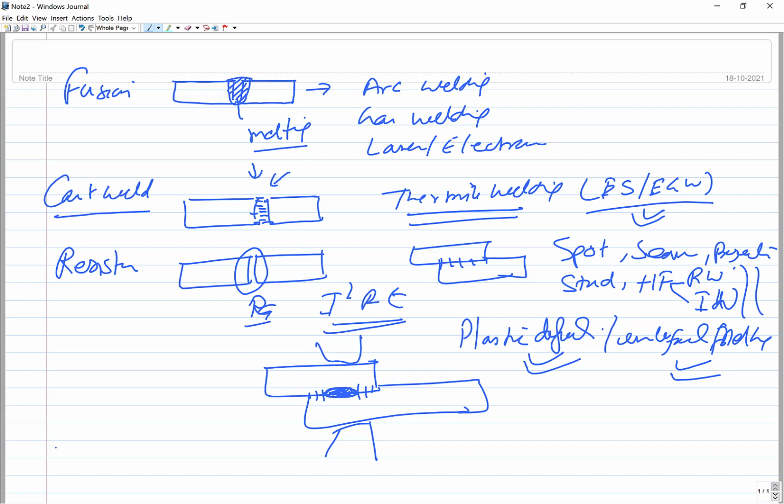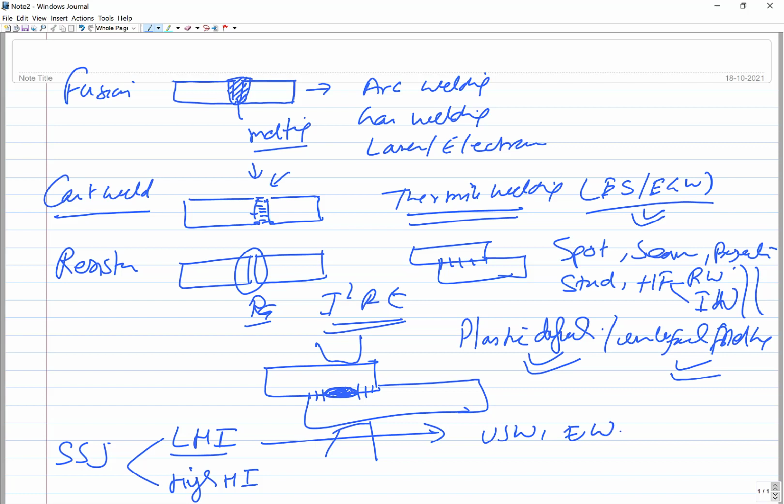In case of the solid state joining, you see there are two broad categories. One is the low heat input process, and another is a high heat input process. In the low heat input process, the temperature rise is very negligible, like in case of ultrasonic welding or explosive welding or cold welding.